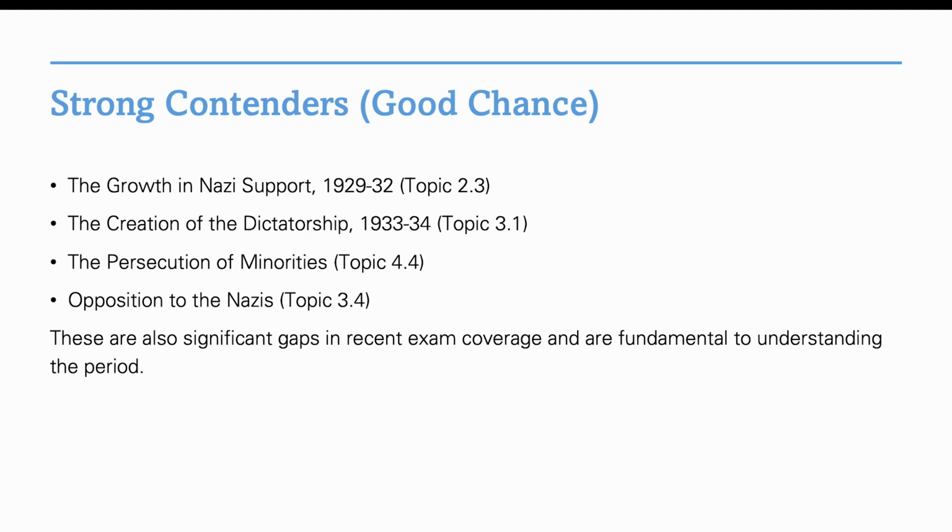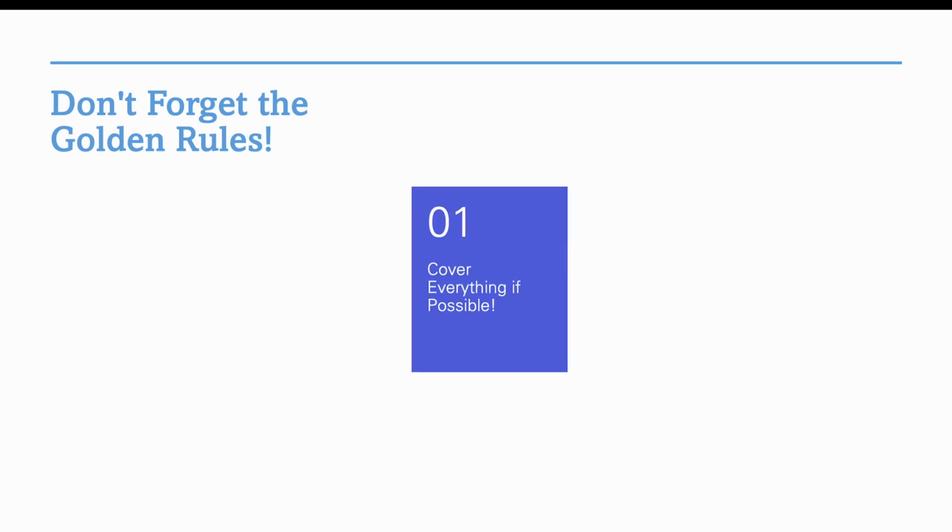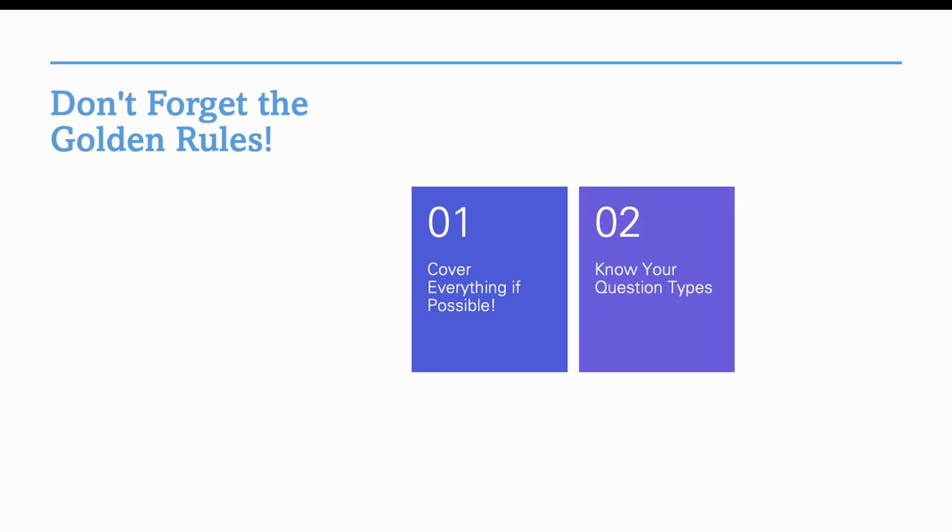Let's finish with the golden rules, the non-negotiables if you're aiming for top marks in GCSE History. First, cover everything if you can. Predictions are helpful, but don't rely on them alone. Second, know your question types inside out. It's not just what you know, it's how you apply it.